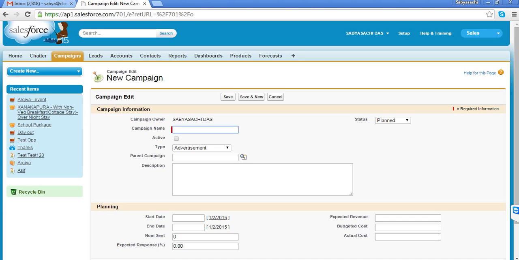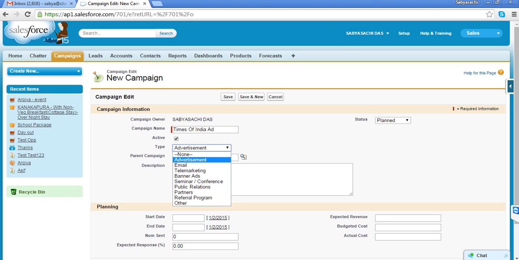Say the campaign name is Times of India ad. Say this is the campaign. This is an active campaign or not. I can decide what kind of campaign it is. Now already you know how to create this kind of picklist field. So if you feel that I need another newspaper ad, here you can customize this picklist value.